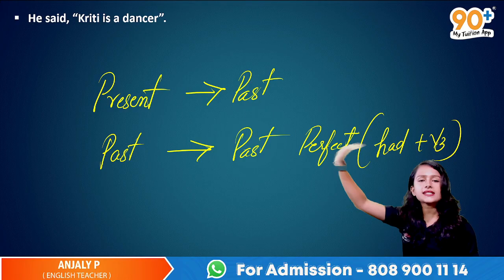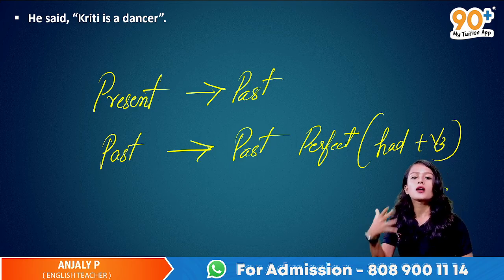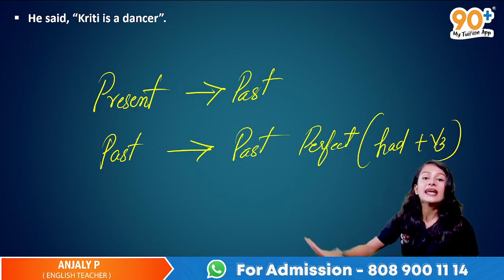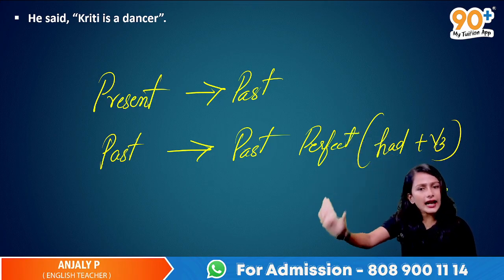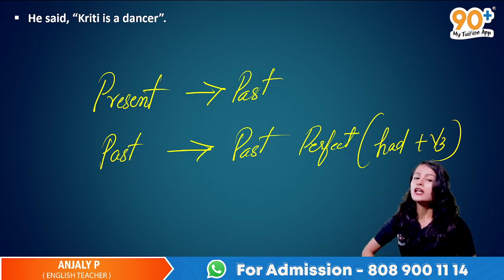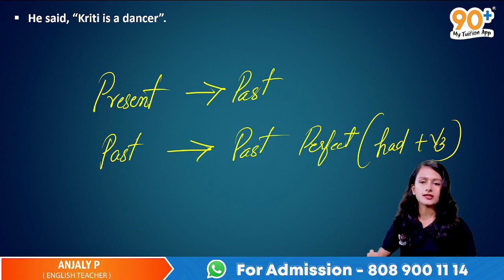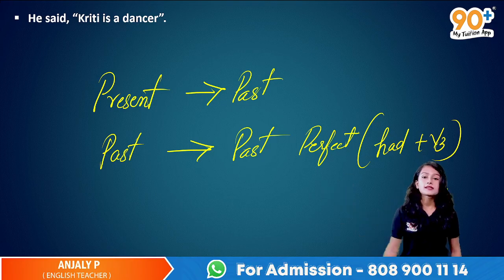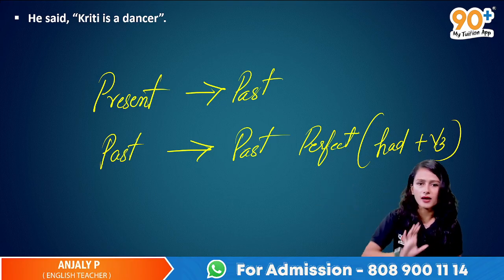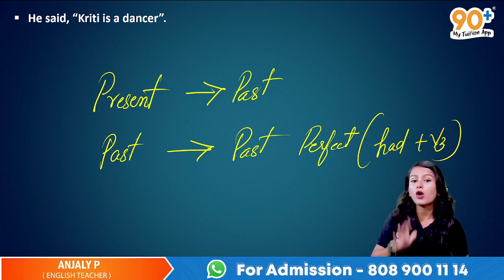Okay, so present tense, either it is simple present, present continuous or present perfect, whatever it is, it gets changed into past tense. Okay, so simple past, past continuous or past perfect, anything is possible. Present perfect will become past perfect. So that's it. Okay, and what if in the given sentence there is a past tense? It can change into past perfect, had plus v3. So these are the basic changes in tense that you have to mark.